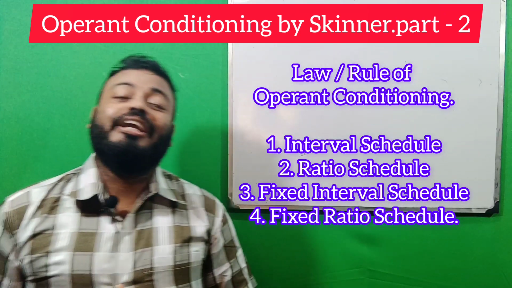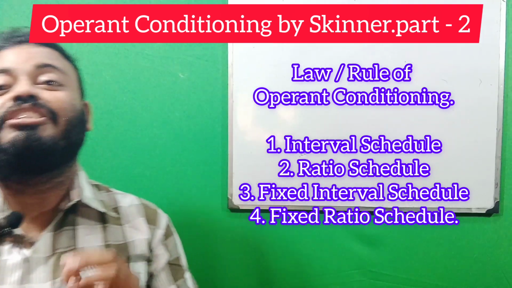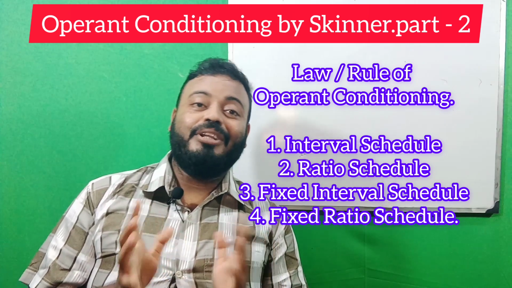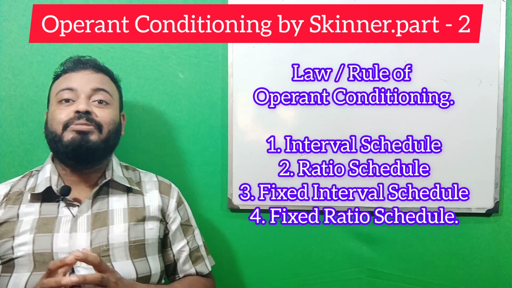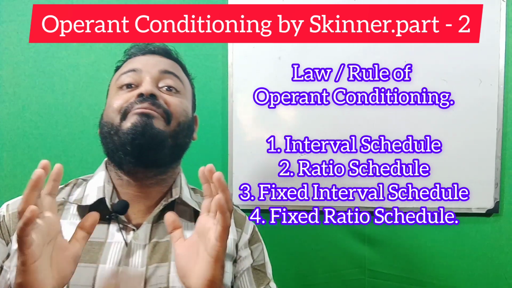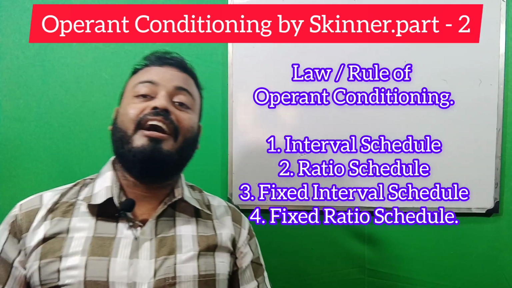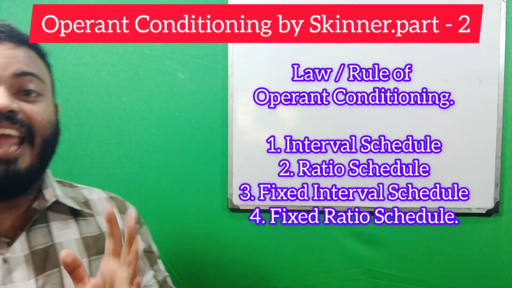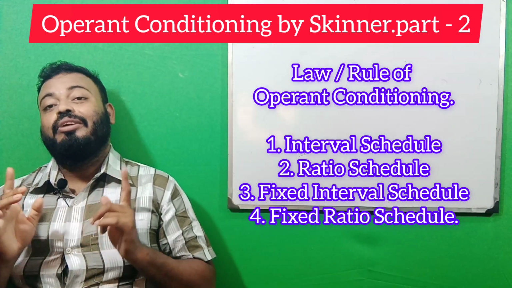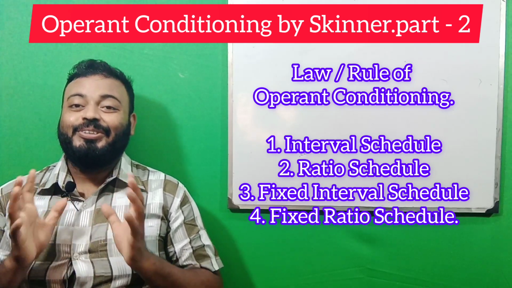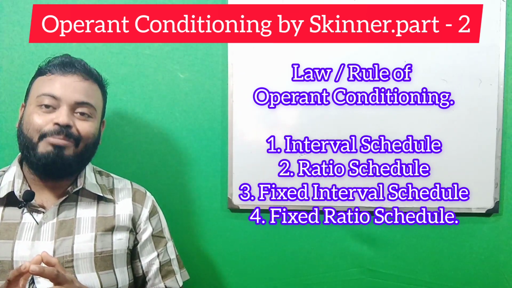And lastly, the fixed ratio schedule. Ratio means a number. A fixed ratio schedule involves reinforcement after a certain number of responses have been emitted. An example is a child being given candy or some chocolate if he reads 3 to 10 pages. Those are the laws or rules of operant conditioning.